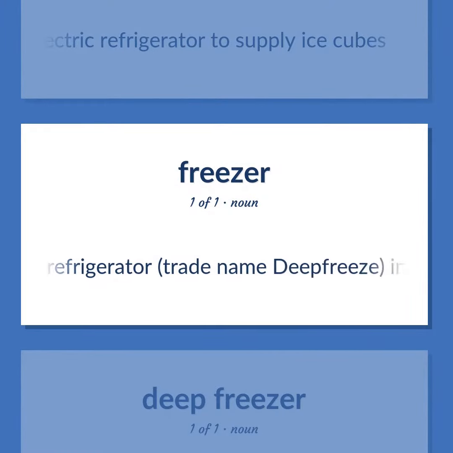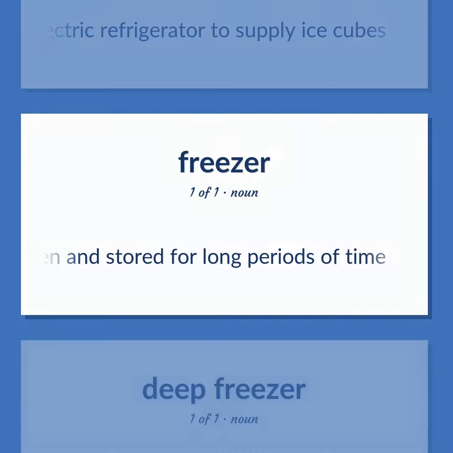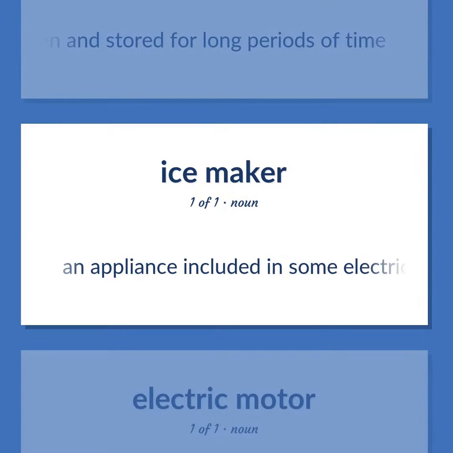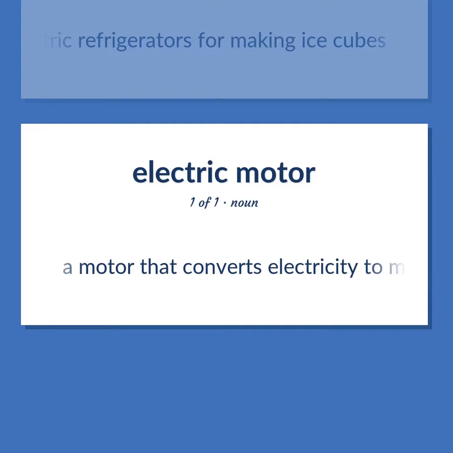Electric refrigerator, trade name deep freeze, in which food is frozen and stored for long periods of time. An appliance included in some electric refrigerators for making ice cubes. A motor that converts electricity to mechanical work.